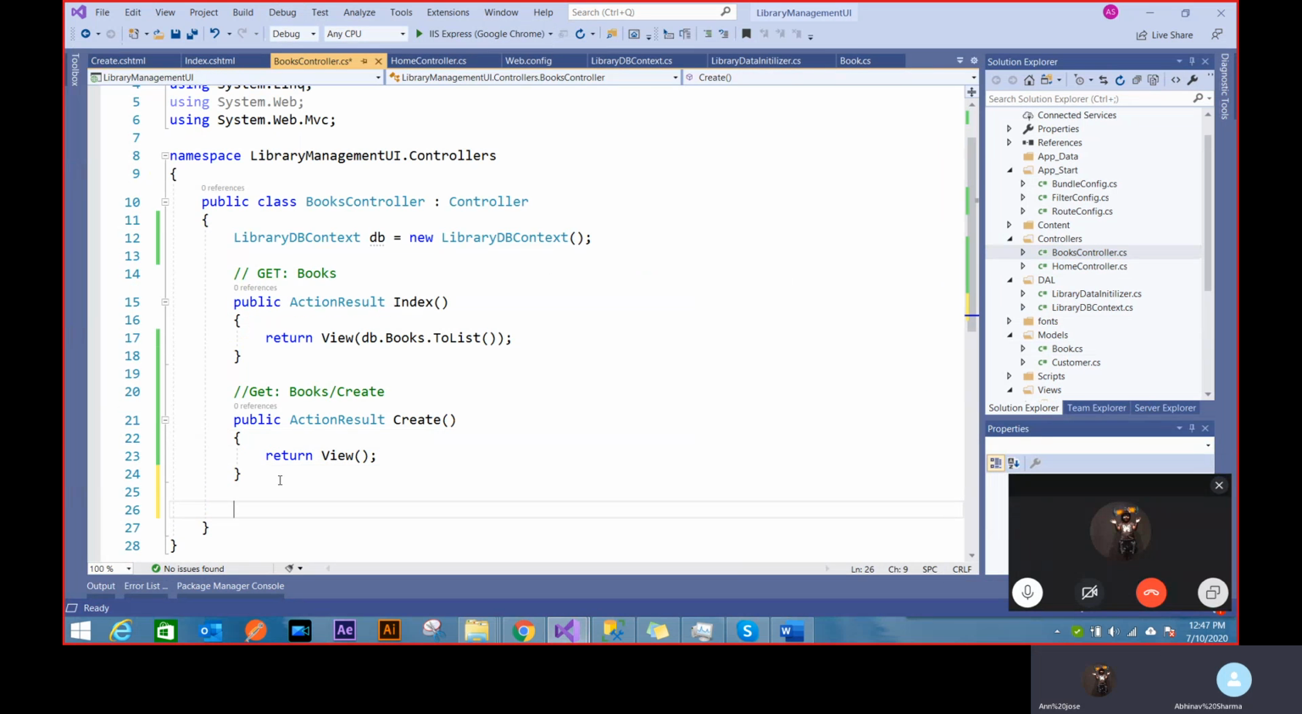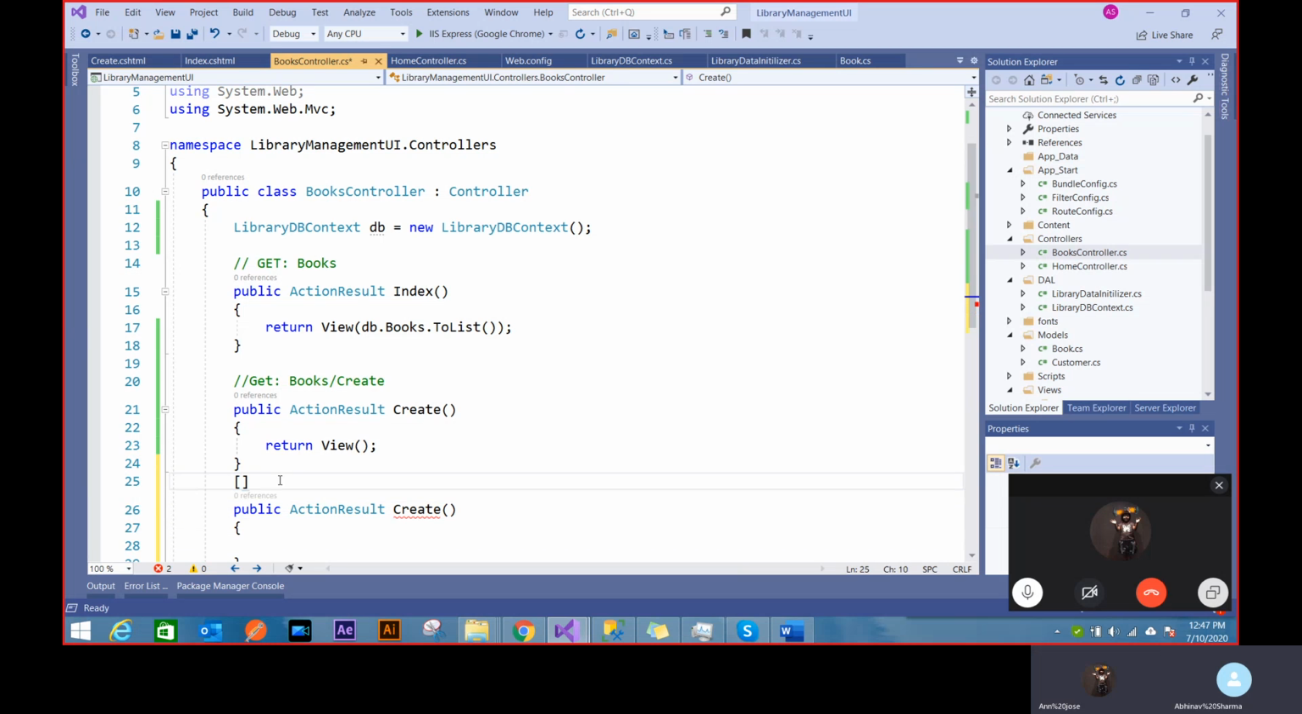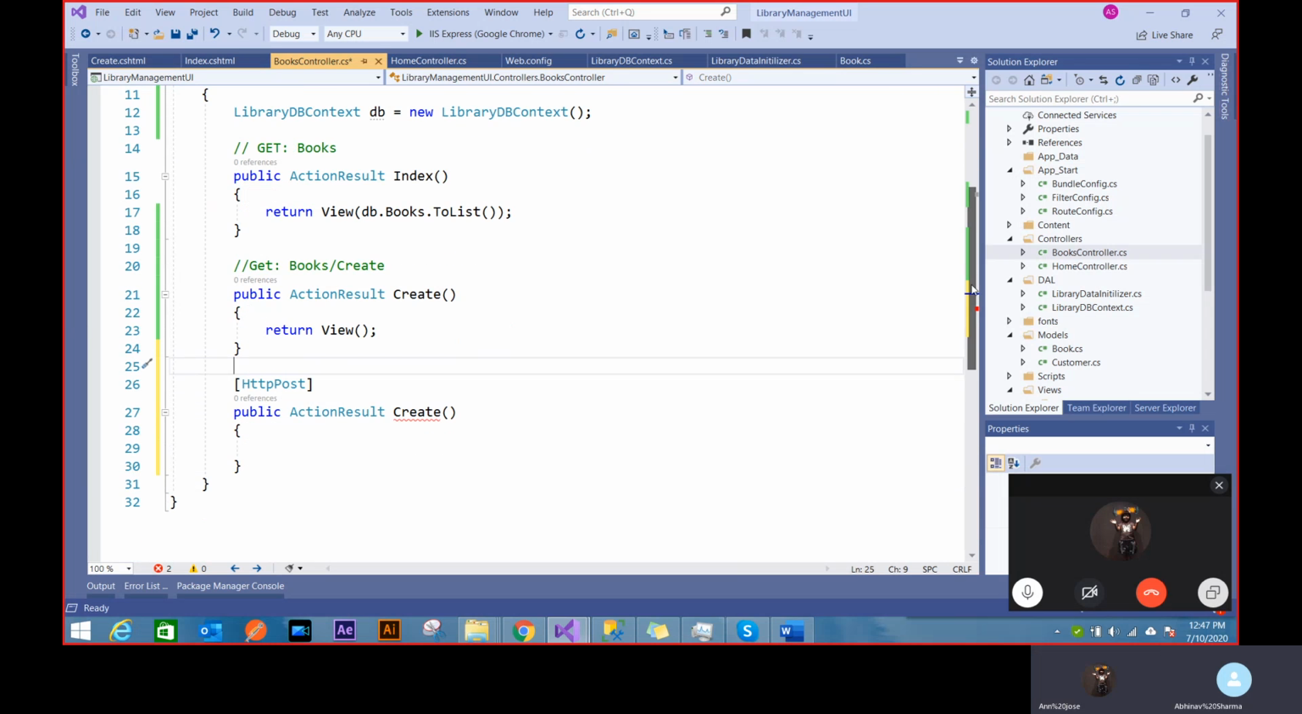What I have to do is create the same function again to handle it. Create, but this time I have to define it as HTTP post. What you saw here is data annotations, the same thing you use on the properties belonging to the same class. Inside the create function, I should be getting a book object because I have defined my view to be strongly typed. So when I hit the submit button, I should get back this book object.